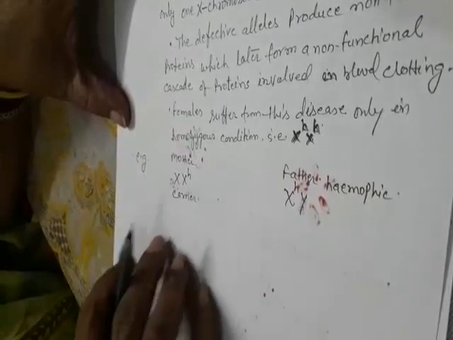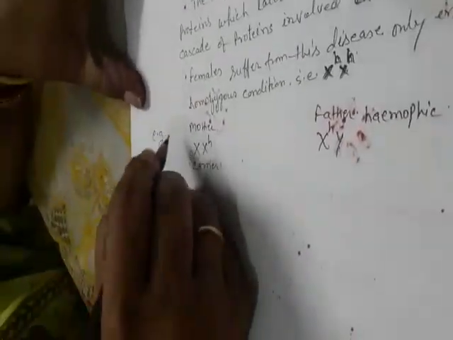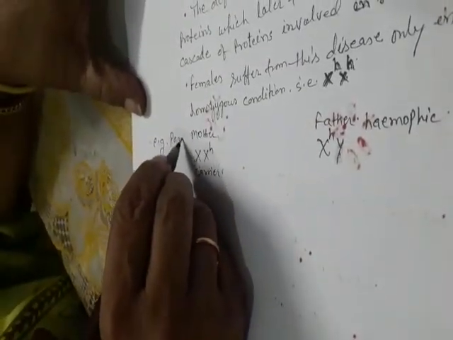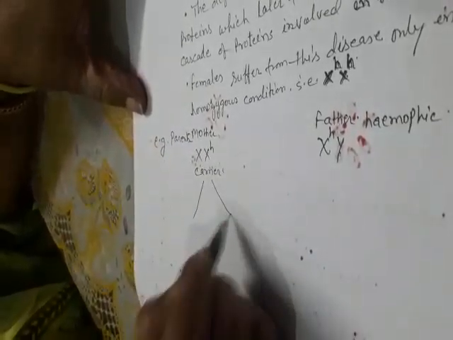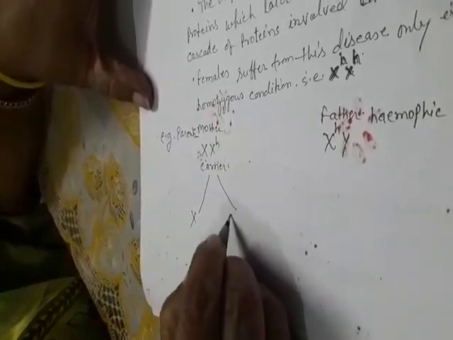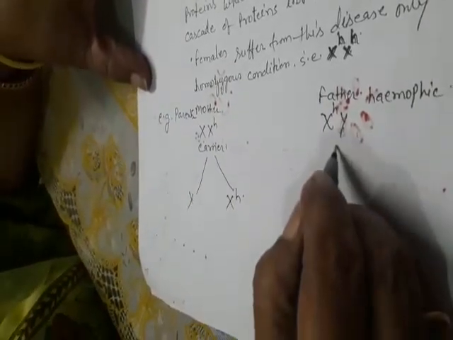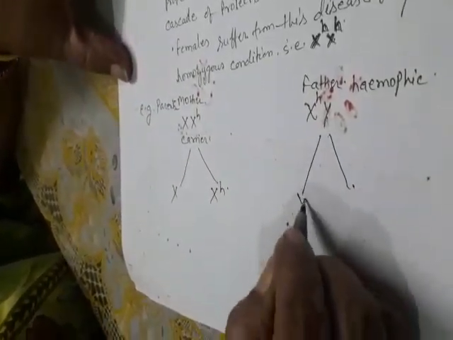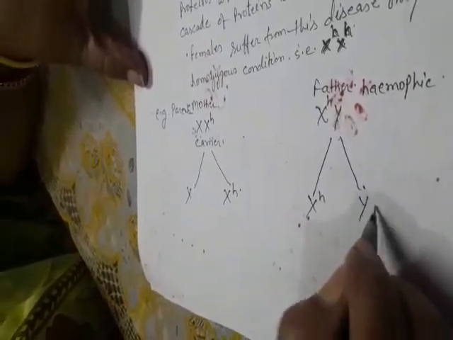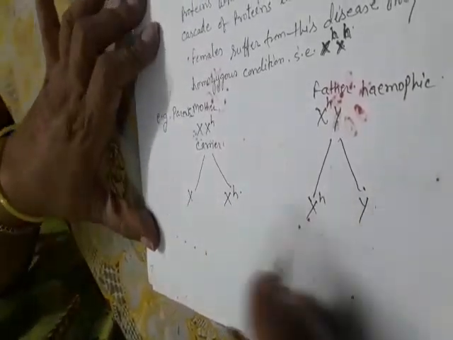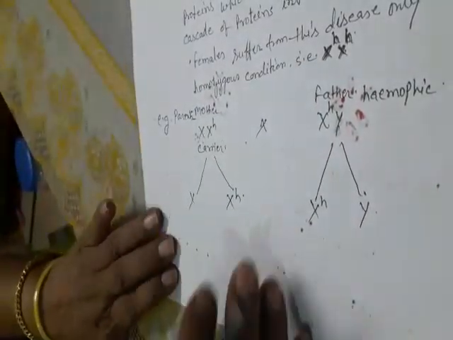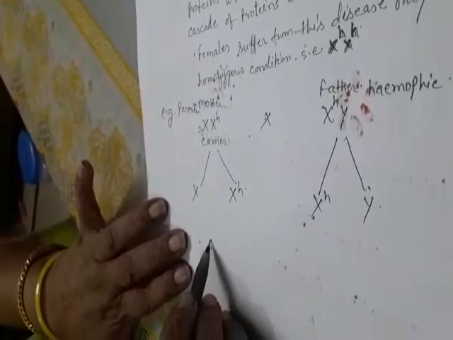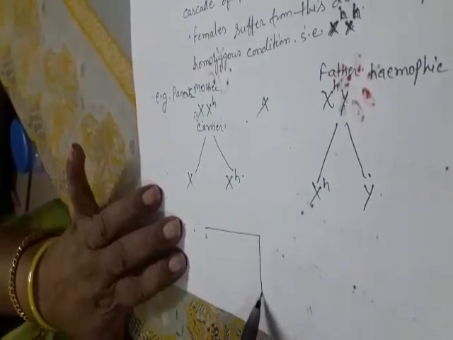Father is hemophilic or mother is a carrier. Parents: two gametes, X and XH; two gametes, X and Y. Then we see with your chart.